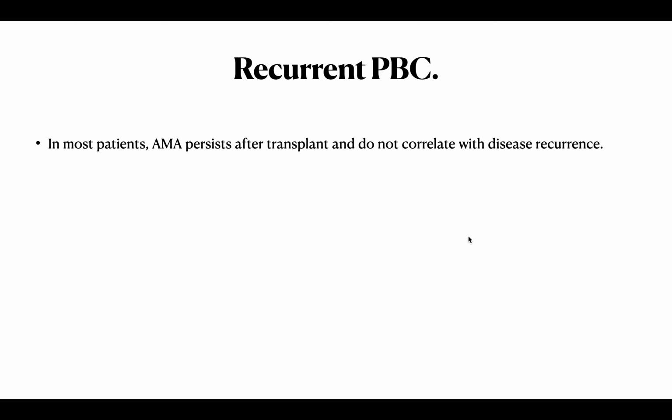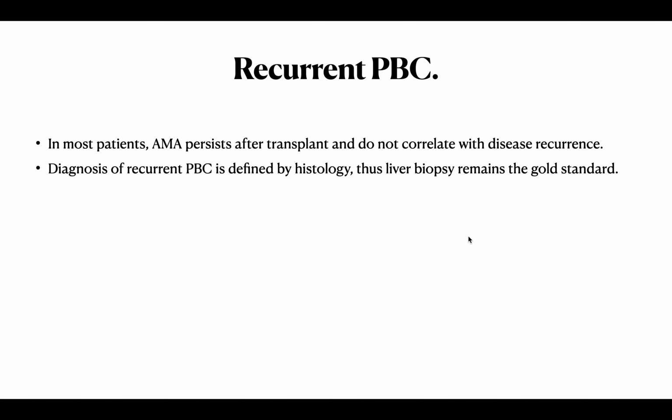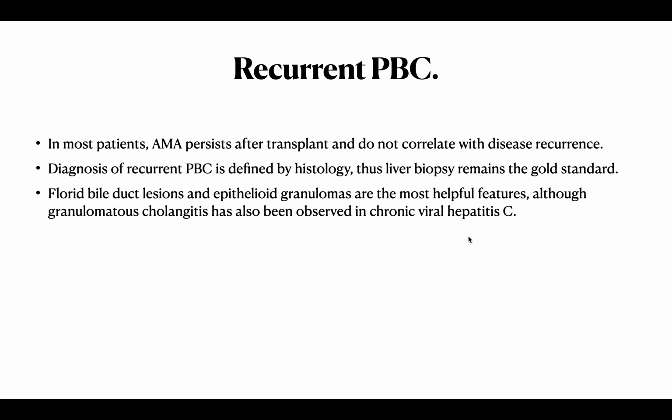Coming to the next is the recurrent primary biliary cirrhosis. In most patients, the antimitochondrial antibody persists after transplant and does not correlate with disease recurrence. The diagnosis of recurrent PBC is defined by histology, but the liver biopsy is the gold standard. Florid bile duct lesions and epithelioid granuloma are the most helpful features, although granulomatous cholangitis can be seen in hepatitis C.